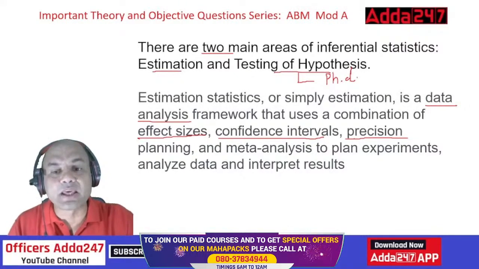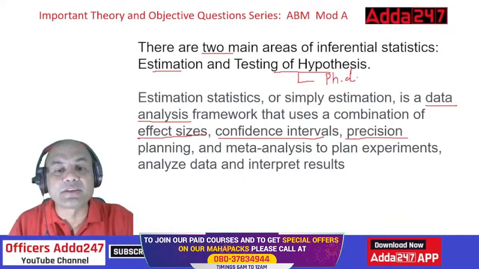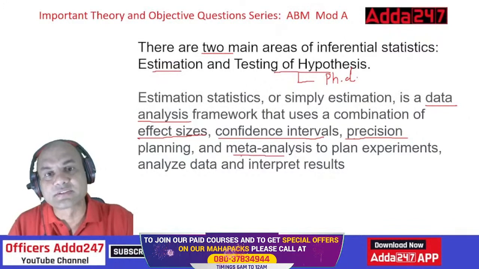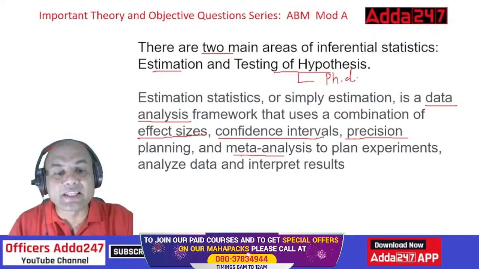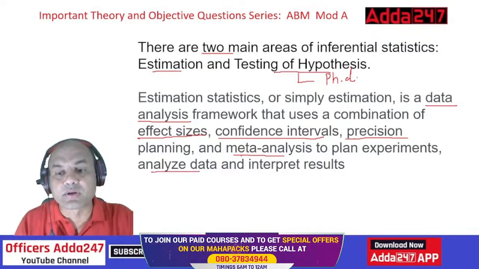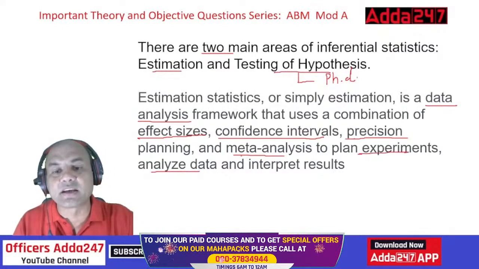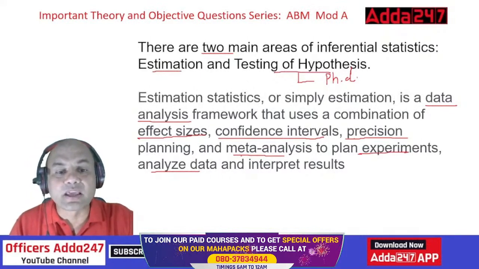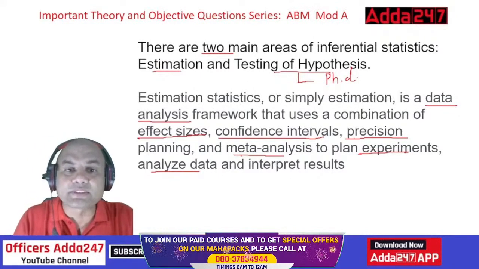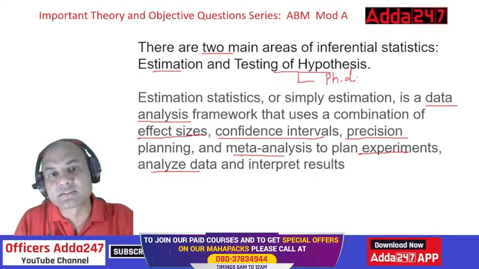Precision planning and meta-analysis to plan the experiments. Meta, these are all technical terms now. Meta is the software nowadays. Okay. So meta-analysis to plan experiments, analyze data. See, this is again important. Plan experiments, analyze data and interpret the results. Analyze data means whatever data I get, I have to analyze it from various angles. What are the various angles?